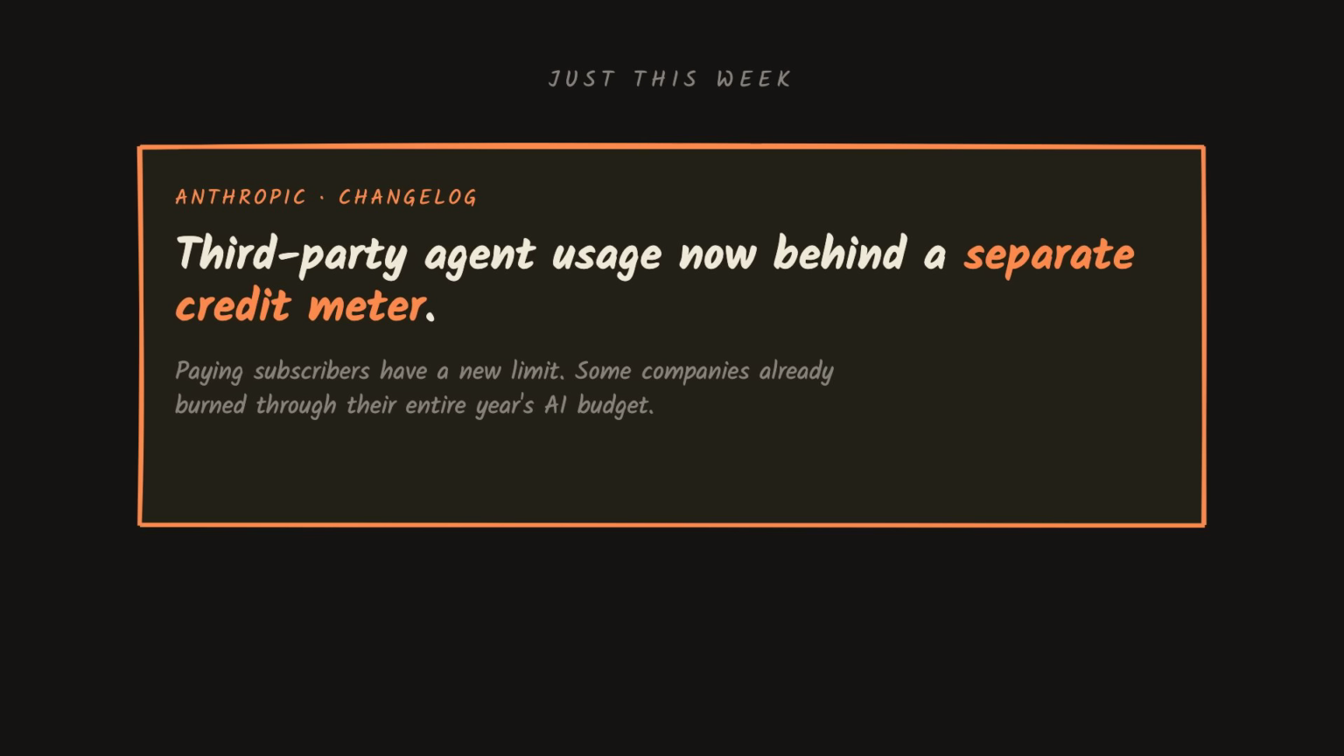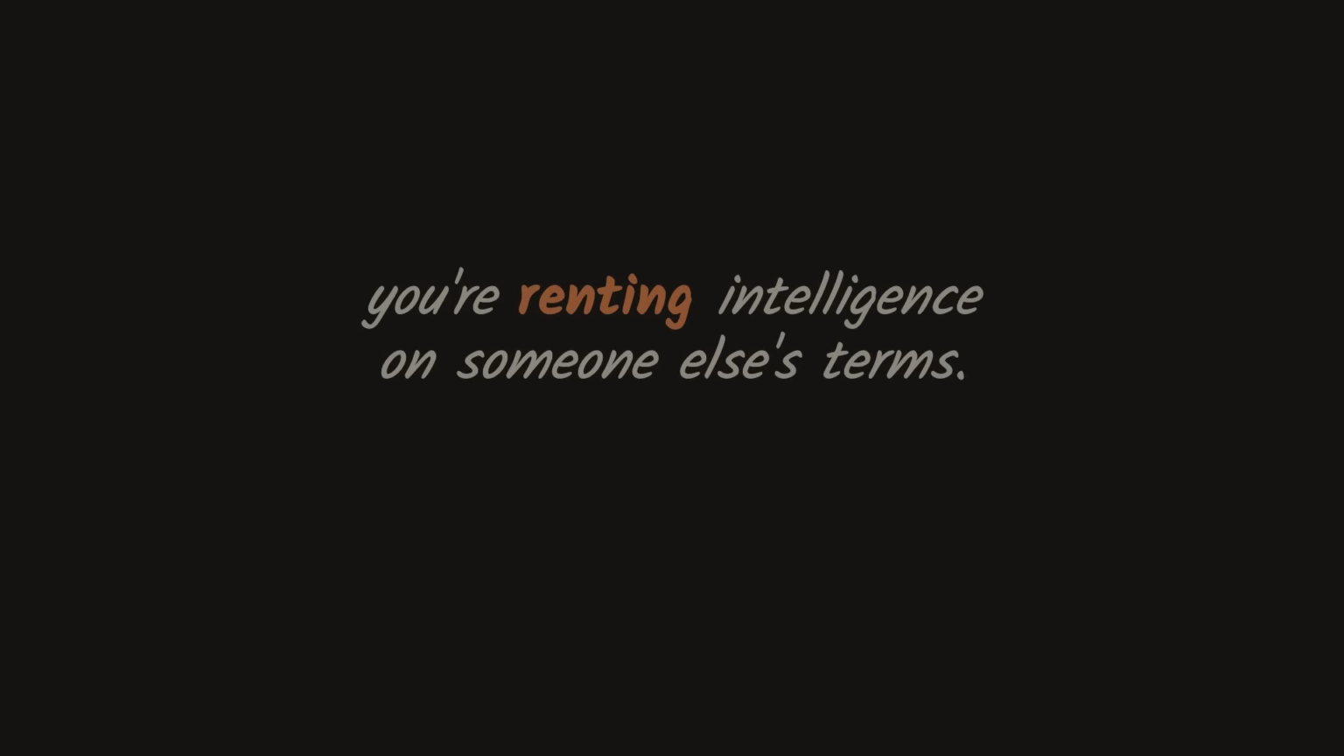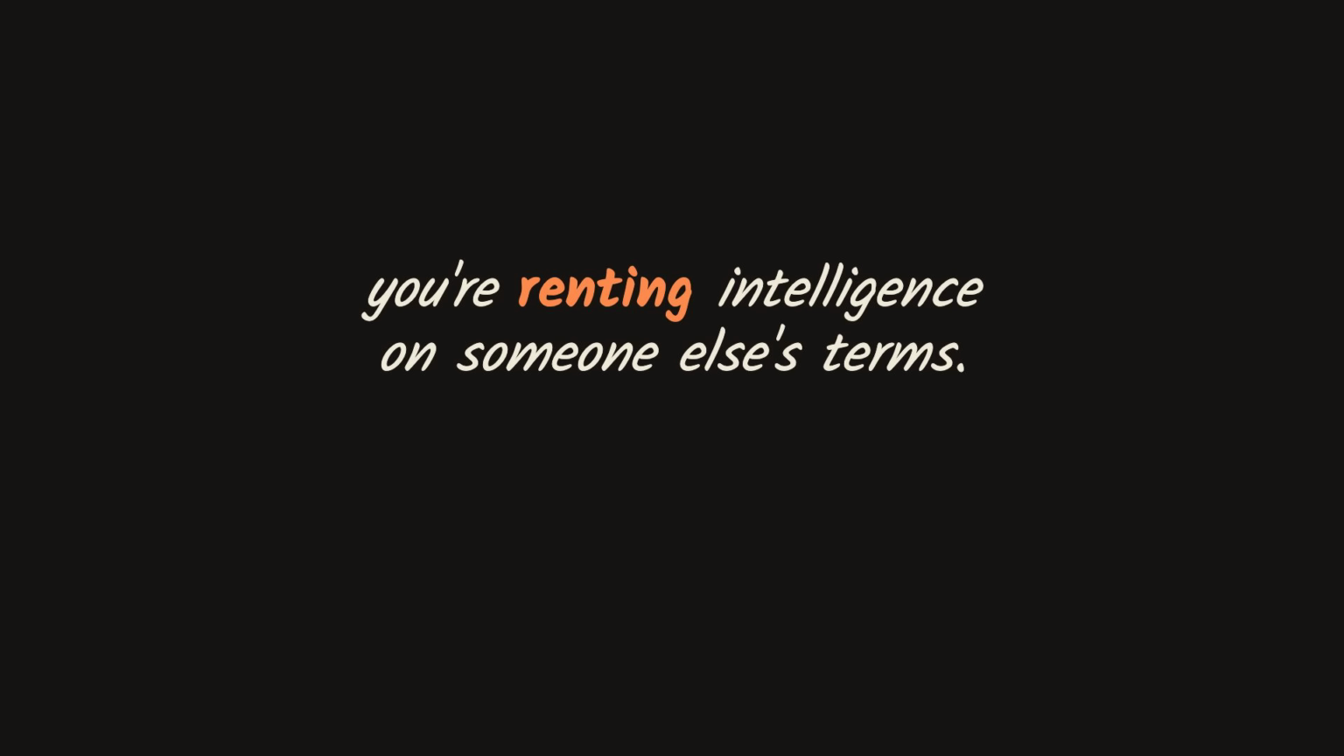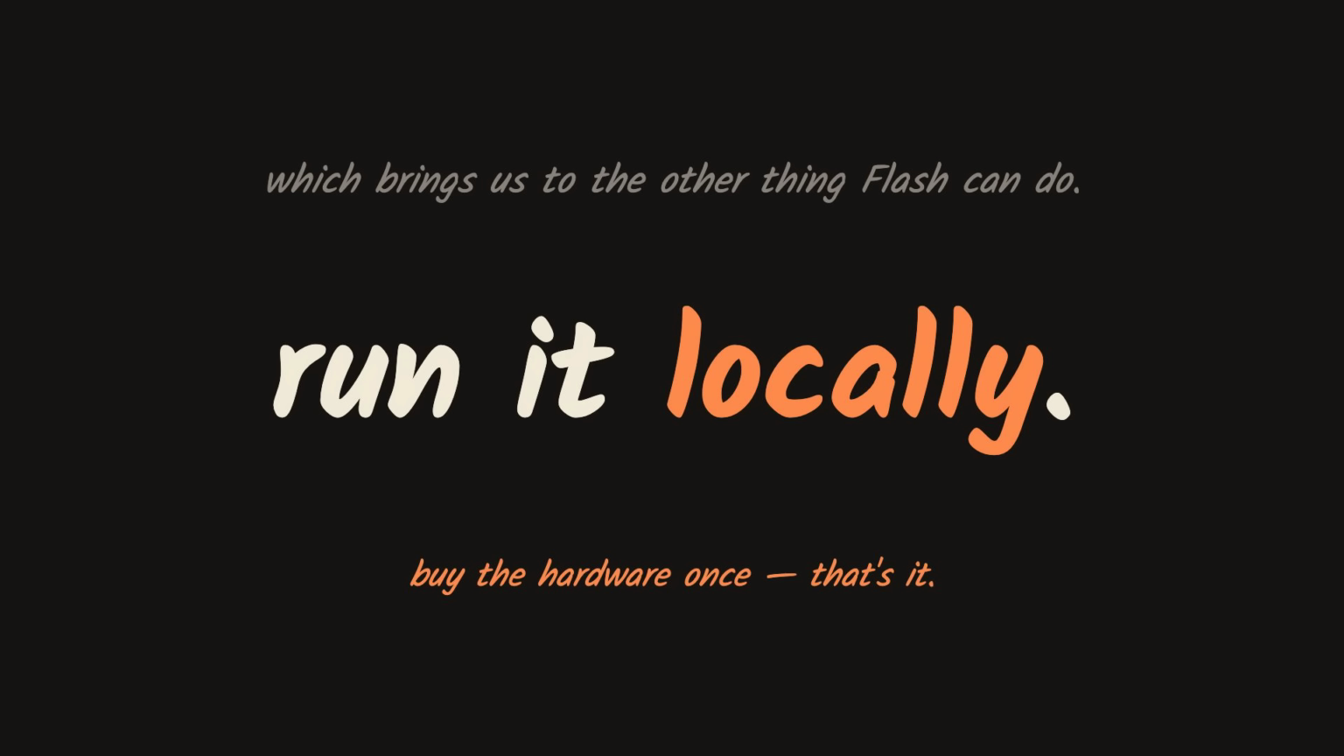OpenAI can reject your requests if their filters flag something. You're renting intelligence on someone else's terms. They change the rules, you adjust. Which brings us to the other thing Flash can do. You can run it locally.